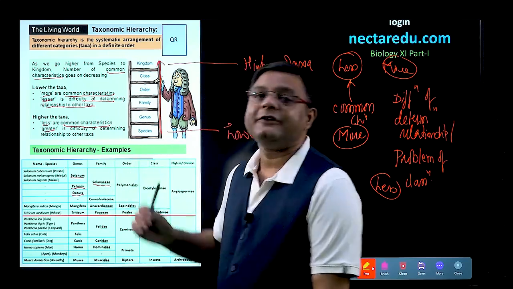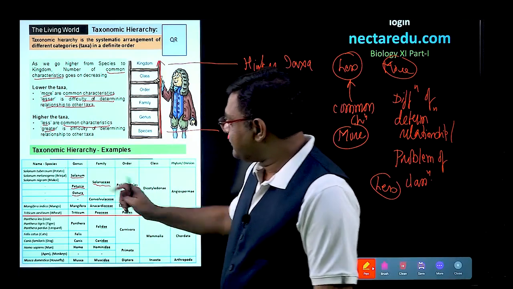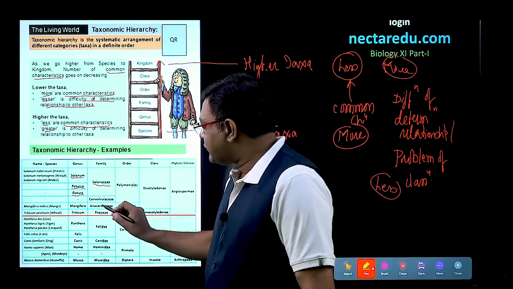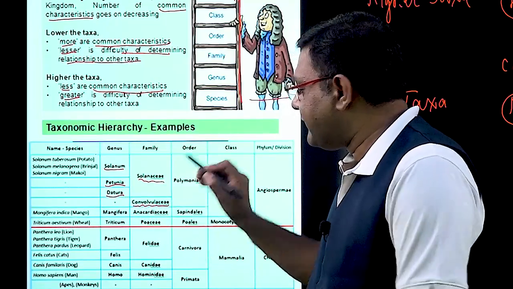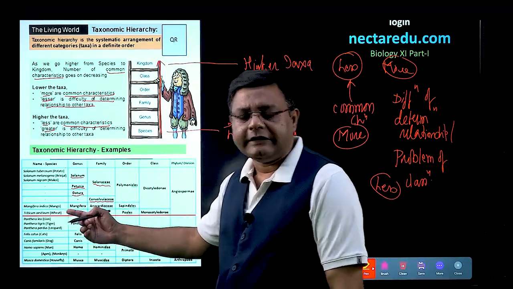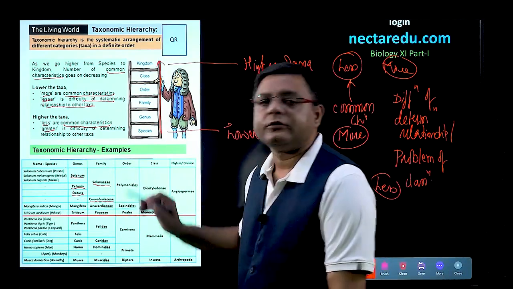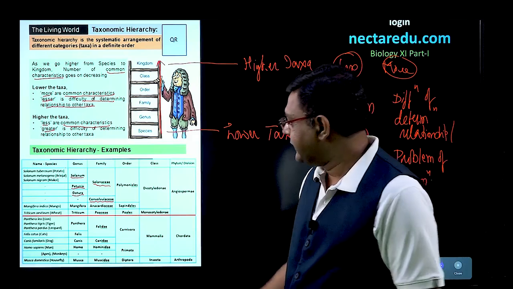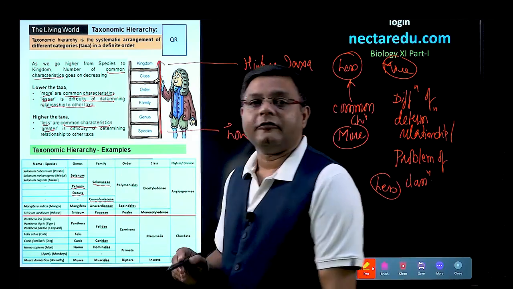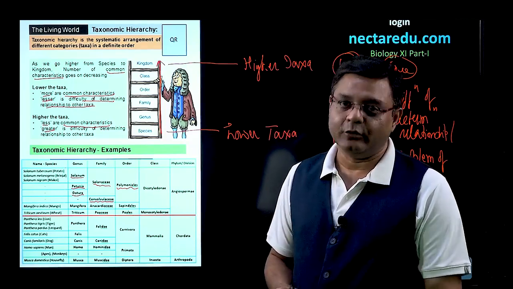Three genera placed into a single family, that is the Solanaceae. Now, at this particular level, along with Solanaceae, there is one other family called as Convolvulaceae. We need not know the examples of these, as these are not mentioned and not in our course. So, we will just look into the name of the family, that is Convolvulaceae. Now, Solanaceae and Convolvulaceae family, we can combine in a single order, that is Polemoniales.